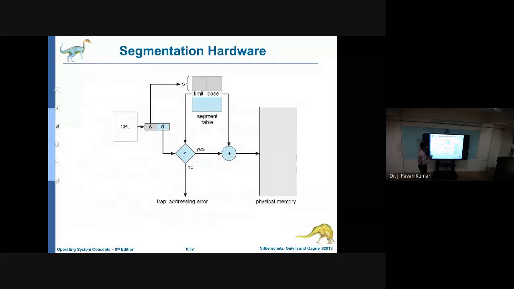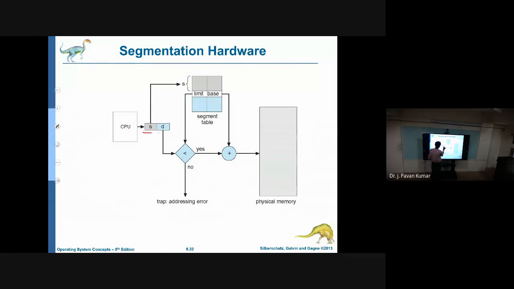Here you see, we have a logical address which contains the segment number and the offset. This offset is checked against the corresponding limit for this particular segment.